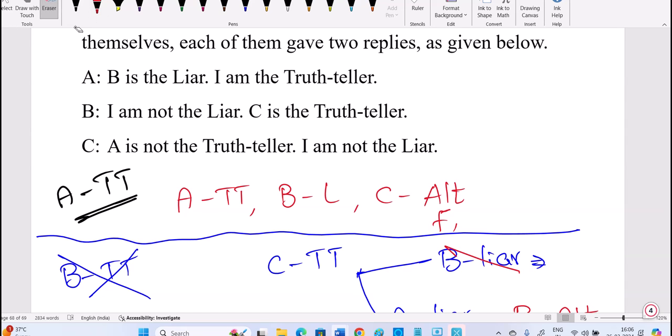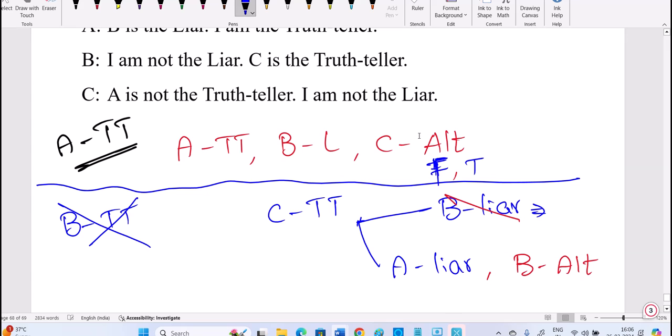True, first one is true. Next, I am not the... false. Yes, false. Here, A is not... okay, false. Next one, I am not the truth teller. Alternate is being maintained. Now we'll check whether B is the alternator or not.